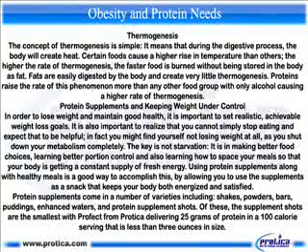Protein supplements and keeping weight under control. In order to lose weight and maintain good health, it is important to set realistic, achievable weight loss goals. It is also important to realize that you cannot simply stop eating and expect that to be helpful. In fact, you might find yourself not losing weight at all, as you shut down your metabolism completely. The key is not starvation, it is in making better food choices, learning better portion control and also learning how to space your meals so that your body is getting a constant supply of fresh energy.